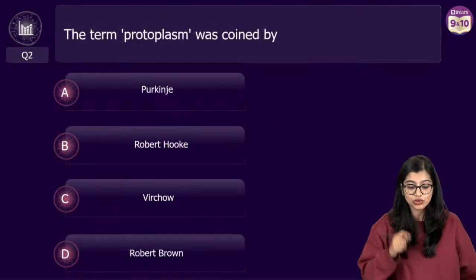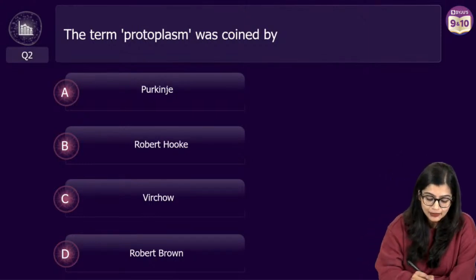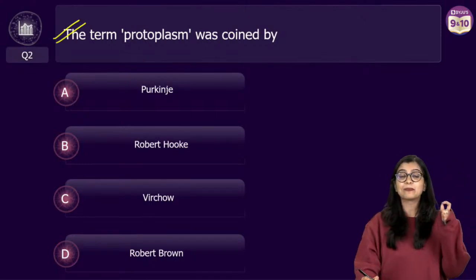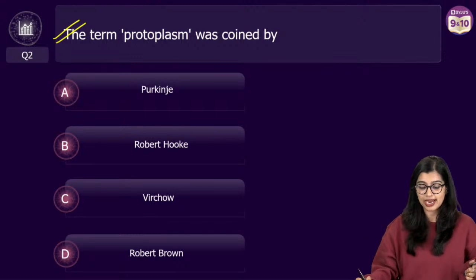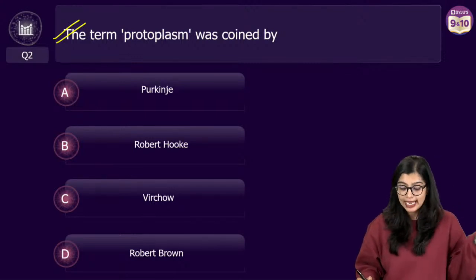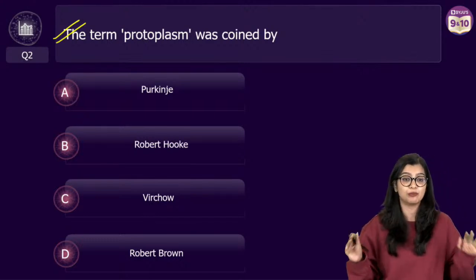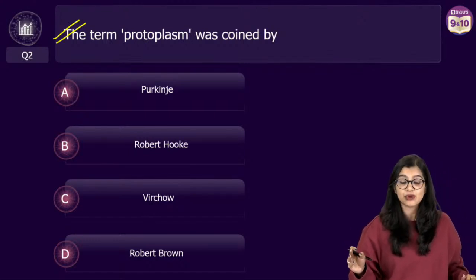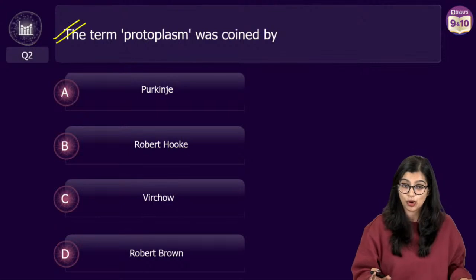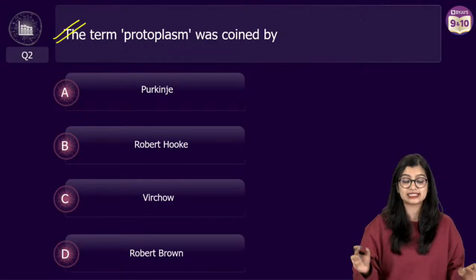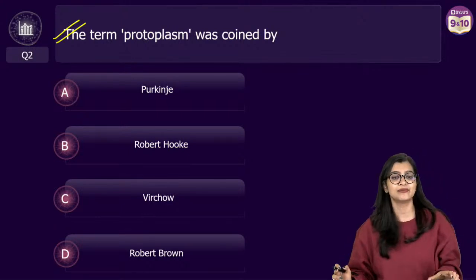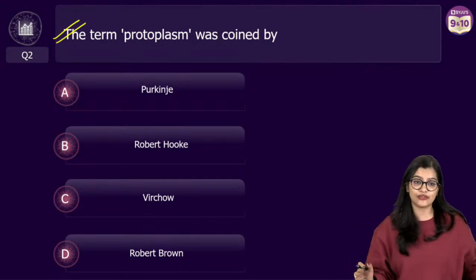Now let's move on to question number 2. The term protoplasm is coined by who? Is it Purkinje, Robert Hooke, Virchow, or Robert Brown? As you all know, there are no YouTube polls for all of you, so you need to give me the answer in the live chat. Yes, very good.